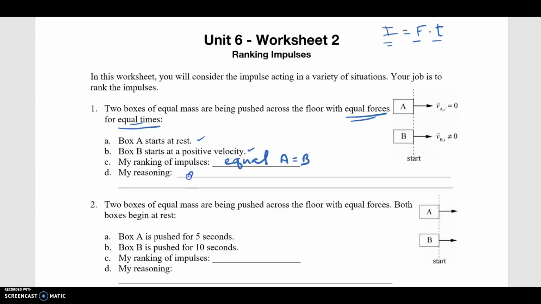And the reasoning is equal force and equal time. And now you finish the rest of these in a similar fashion.